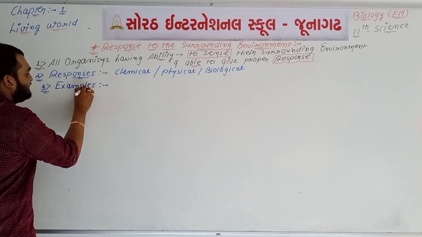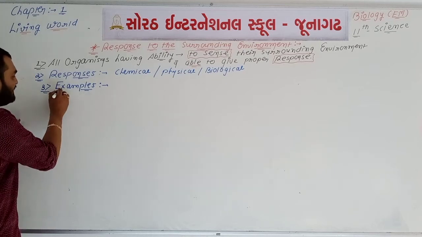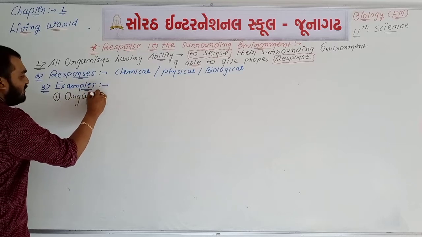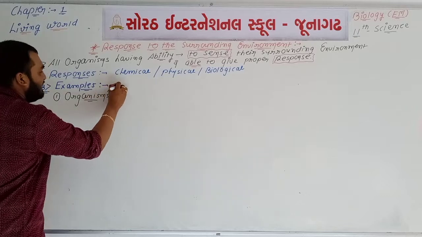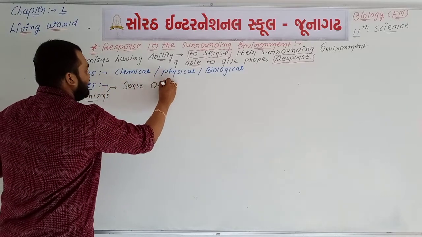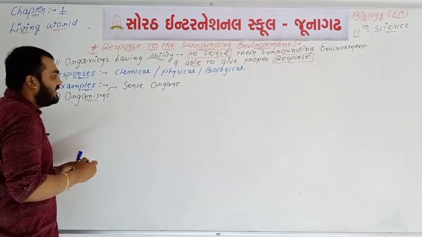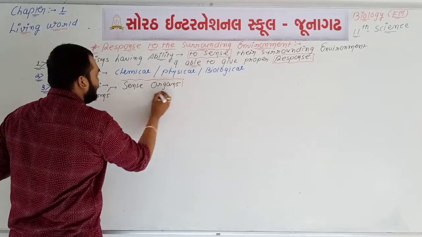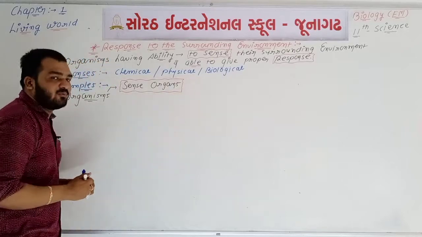Okay, different type of examples. See, the first example, we can say that all organisms have different types of sense organs. So now we have a new word, and the new word is sense organs. Okay, so what are the examples of sense organs?